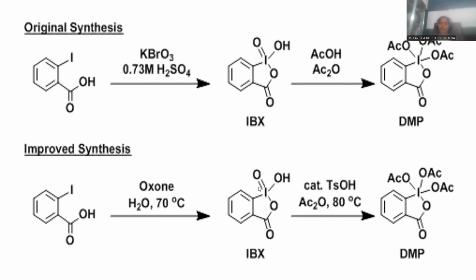So it is the same material, but going through oxone, it is a somewhat advanced one. Catalytic tosyl alcohol is treated in addition to acetic anhydride at 80 degrees centigrade, so the Dess-Martin oxidizing agent could be synthesized. This is a somewhat improvised, advanced methodology for the synthesis of the Dess-Martin oxidizing agent.